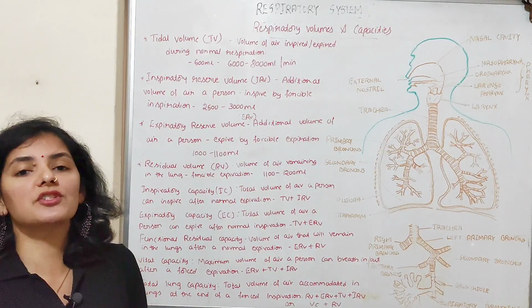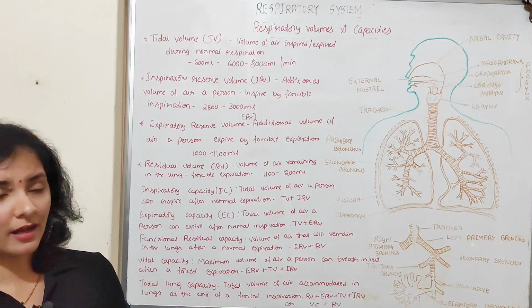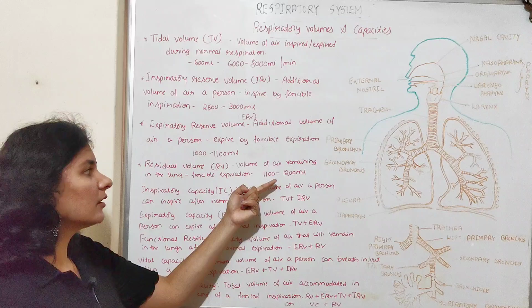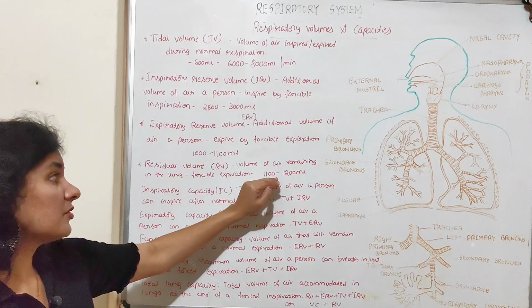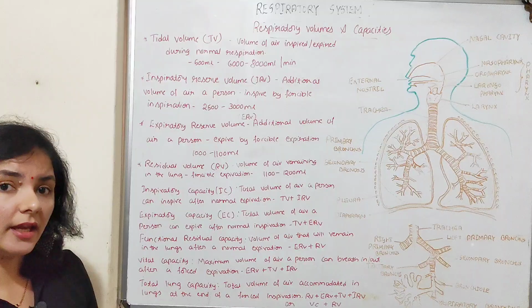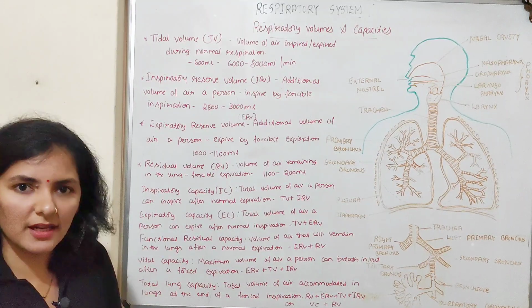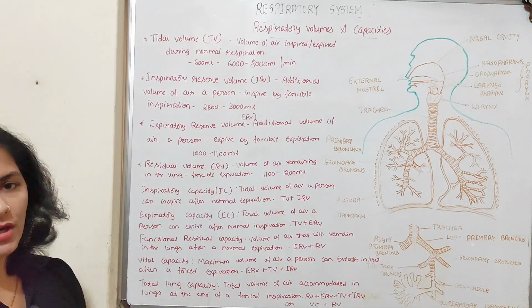Even after doing forcible expiration, some amount of air remains in the lung, and it is nothing but the residual volume. That is about 1100 to 1200 ml. That is nothing but residual volume or RV.